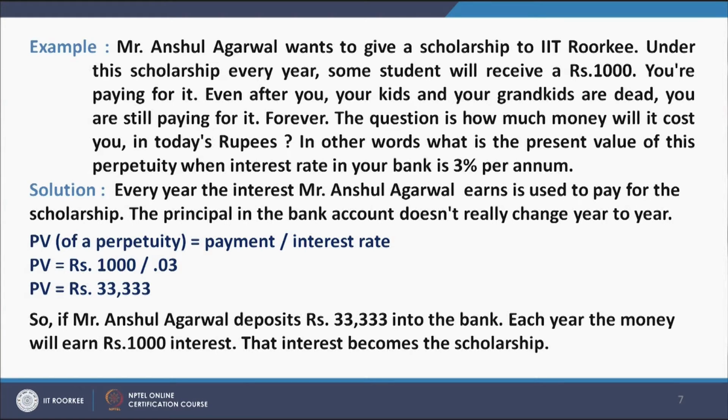The interest that Mr. Anshu Agrawal's deposit earns is used to pay for the scholarship. The principal in the bank account does not really change year to year. So, PV of a perpetuity is equal to payment divided by interest rate. So, PV is equal to rupees 1,000 divided by 0.03, which comes out to be 33,333. So, if Mr. Anshu Agrawal deposits rupees 33,333 into the bank, each year the money will earn rupees 1,000 interest, and that interest becomes the scholarship.